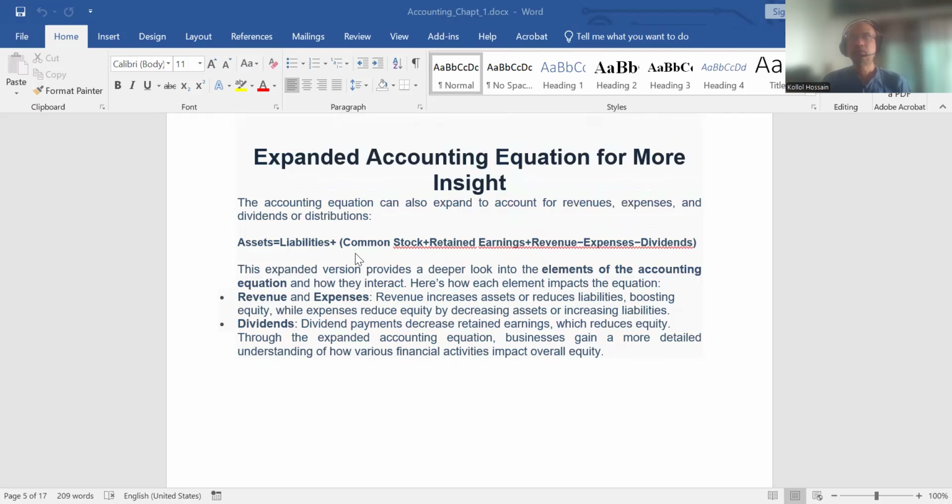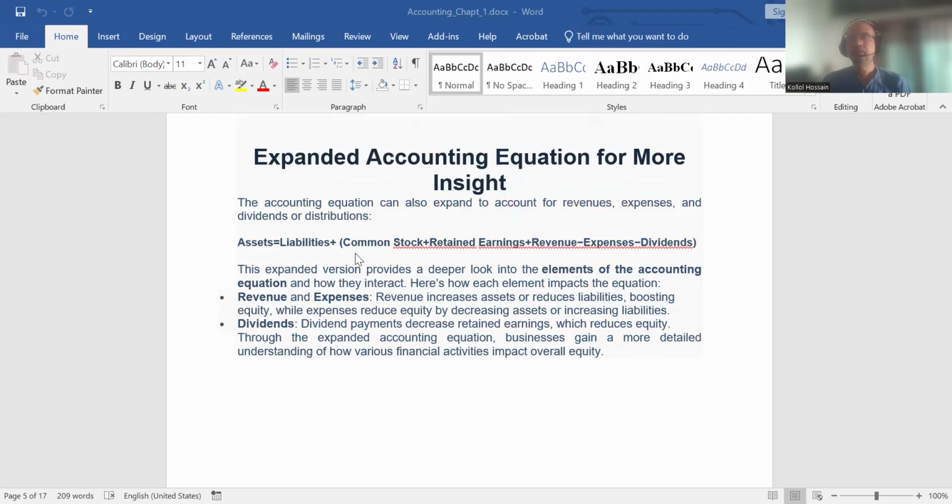This is the capital actually. And retained earnings means the part of earnings retained in the business for further expansion. This is the stake of owner's equity.